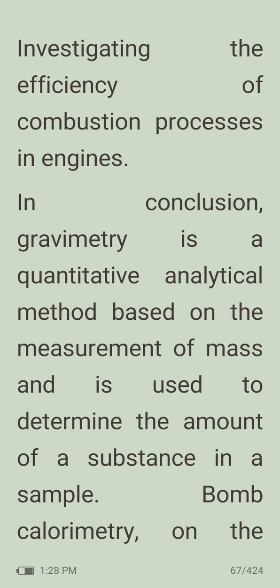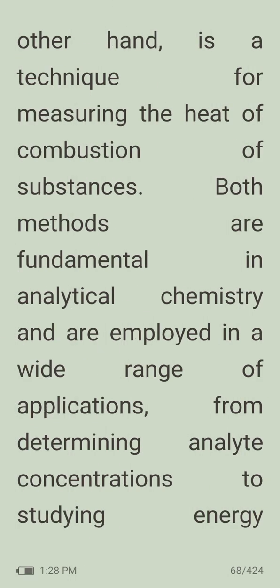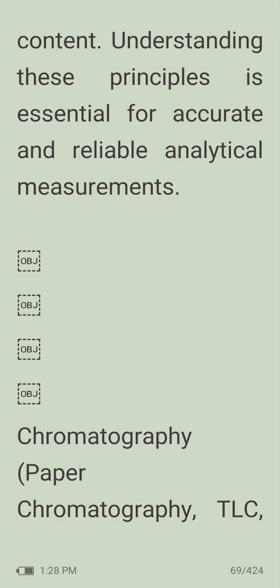So gravimetry is a quantitative analytical method based on the measurement of mass and is used to determine the amount of a substance in a sample. Bomb calorimetry, on the other hand, is a technique for measuring the heat of combustion of a substance. Both methods are fundamental in analytical chemistry and are employed in a wide range of applications, from determining analyte concentrations to studying energy content. Understanding these principles is essential for accurate and reliable analytical measurements.